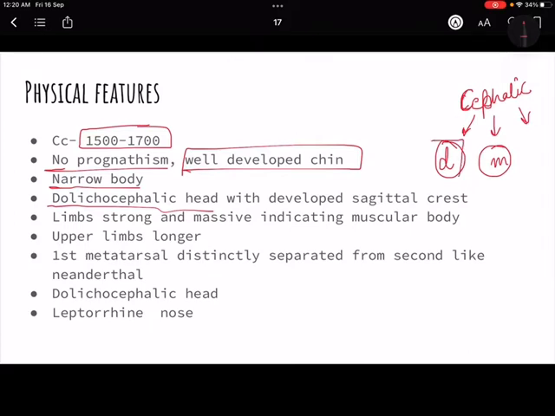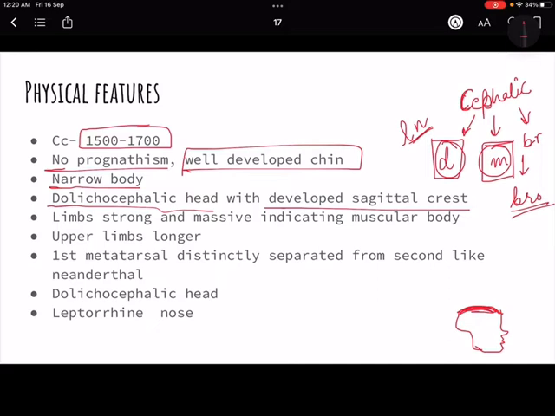So dolichocephalic means more or less long and narrow head, okay, whereas brachycephalic will mean a broad head, and meso will mean a medium, not very broad, not very narrow, a middle kind of variant, okay. So dolichocephalic head, that means long and narrow, classic European, with a developed sagittal crest. I told you sagittal crest is here on the head, if I make a face like this, so here is the sagittal crest, fine.